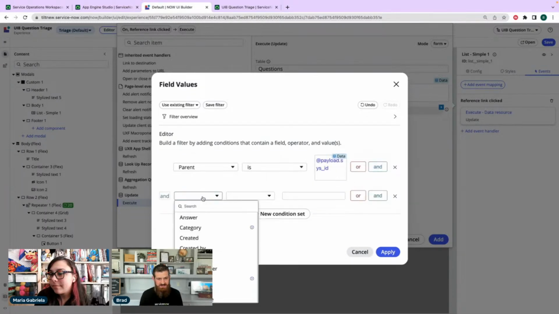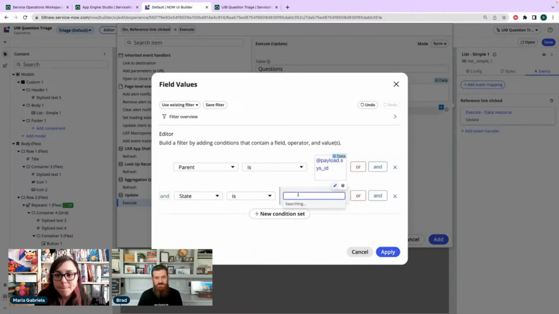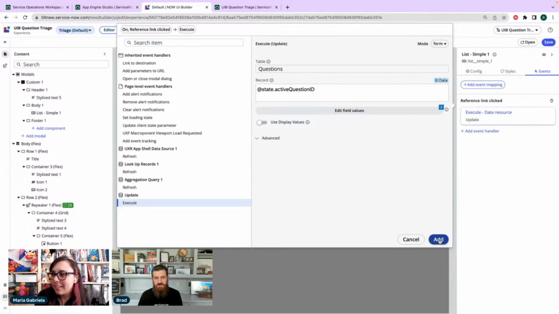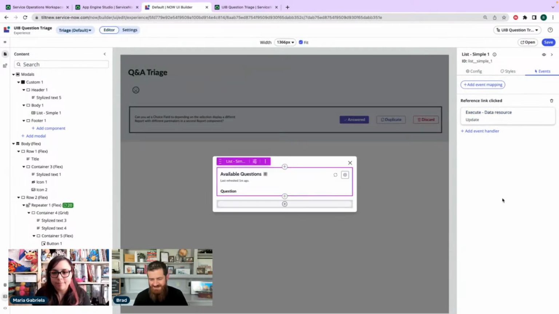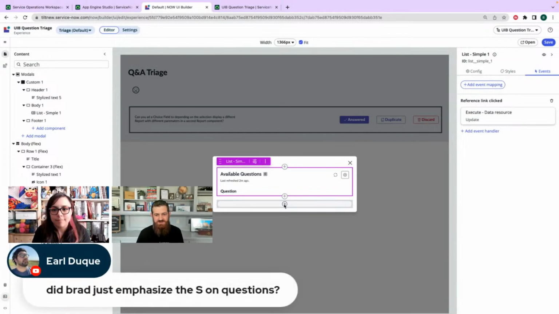And we're going to set state is duplicate. So I think that's right. I did emphasize the plural, yes. Plural. All right, so now we need to make the button fire. I guess we should add a cancel button. Let's add a cancel button.